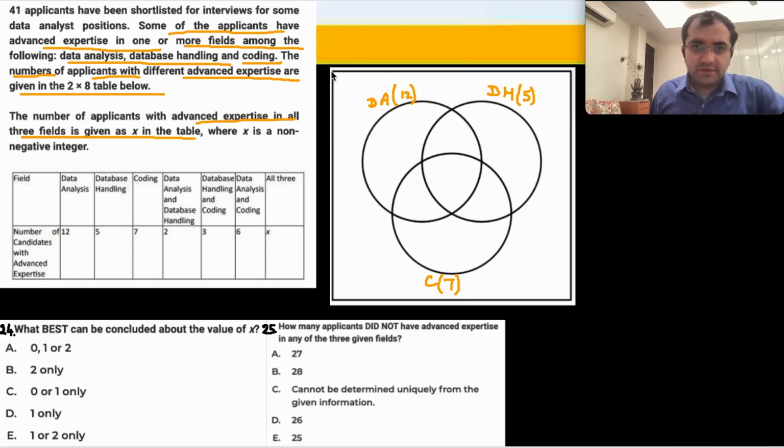That's not visible. We'll put 41 over here. DA and DH is 2. This value is 2, yani ki these two. DH and coding is over here. DH and coding is 3 और इधर therefore आ जाएगा 6, बीच में आ जाएगा x. What best can be concluded about x?